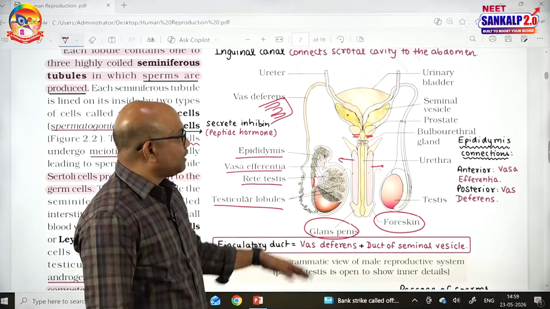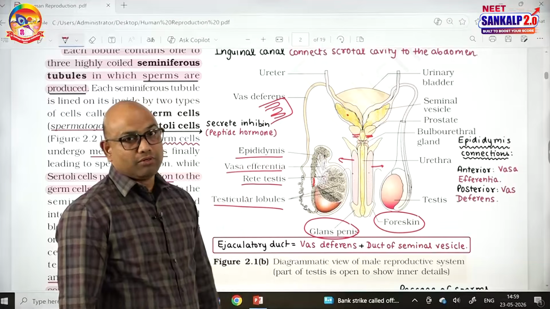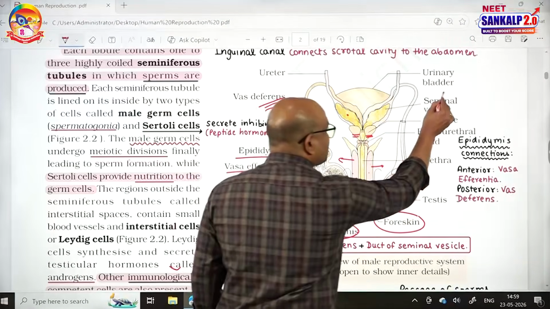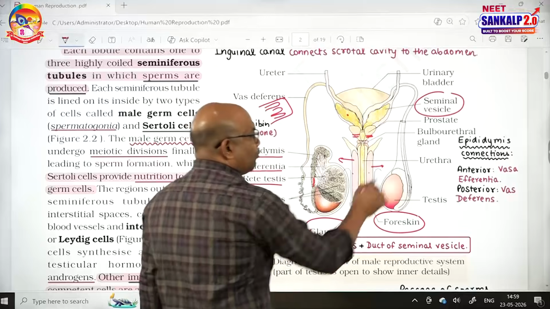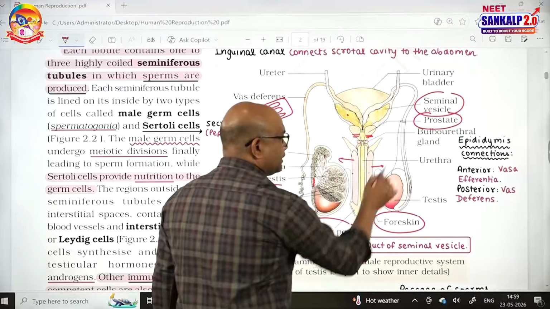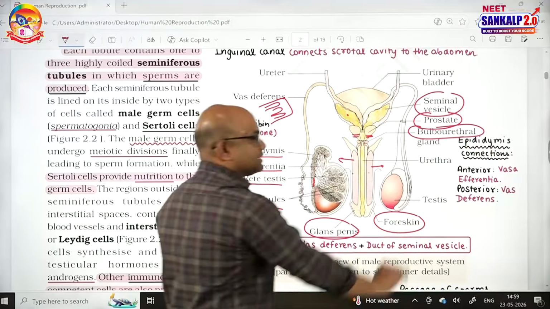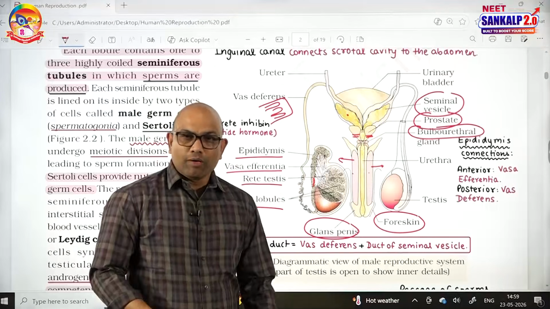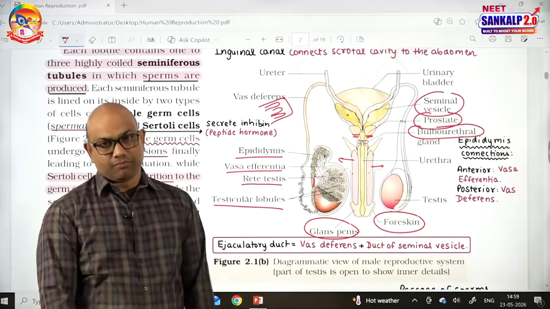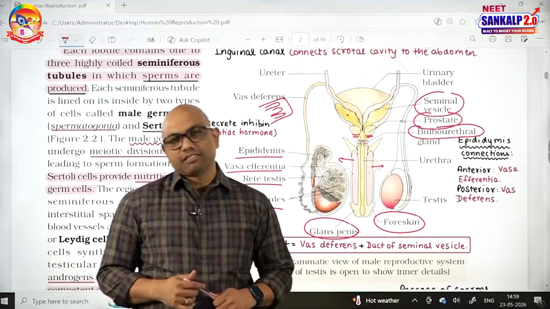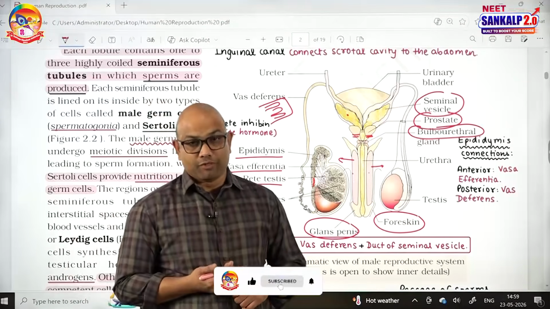Now let's talk about the male accessory reproductive glands. A pair of seminal vesicles is present. One prostate gland is present. A pair of bulbourethral glands is present. These are the accessory glands. And what about the accessory ducts of the male reproductive system? The seminiferous tubule is not an accessory duct because it is involved in the synthesis of sperms.